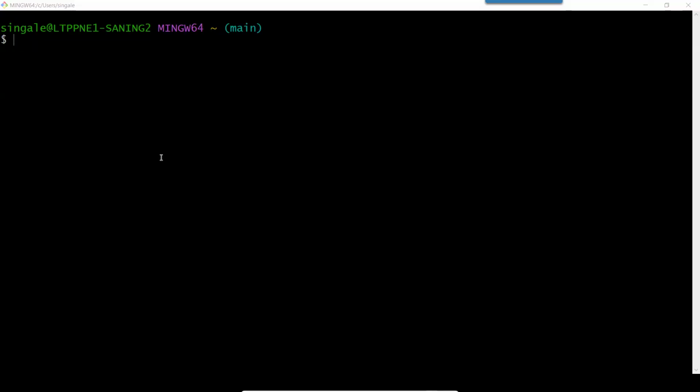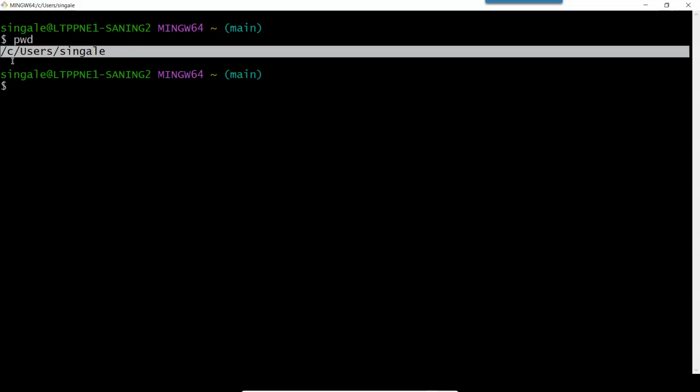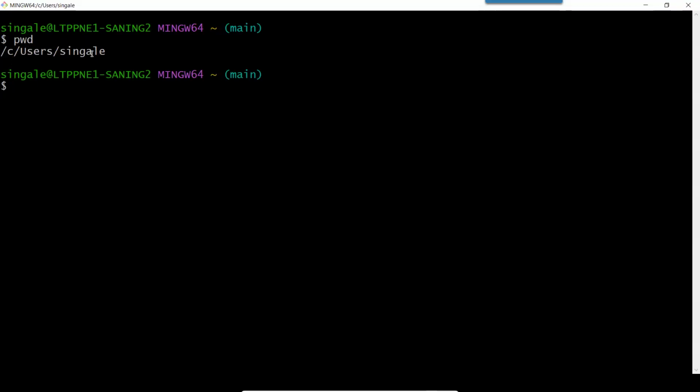So the very first thing: where are we? That is important, the current location. We can see it using the command pwd. Now you can see here this is the path where I am currently located. This is my C drive, Users folder, and a single.